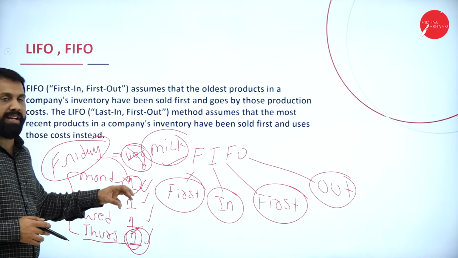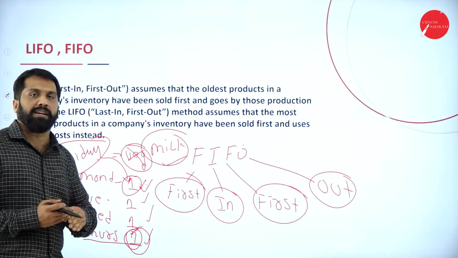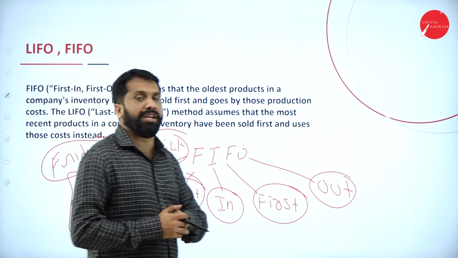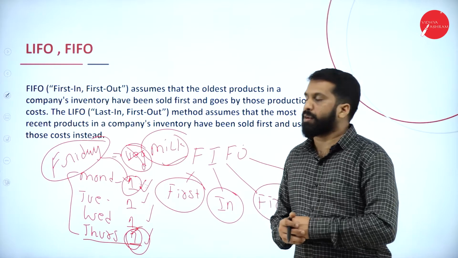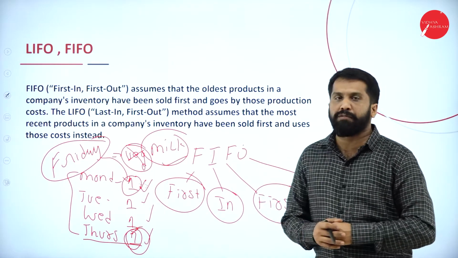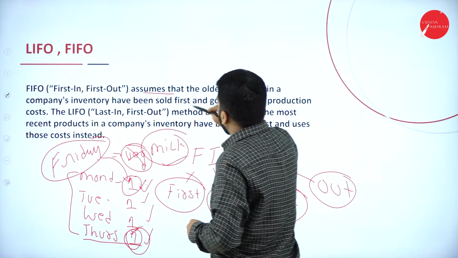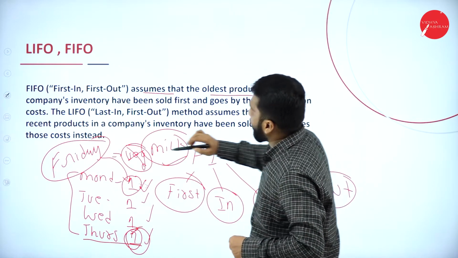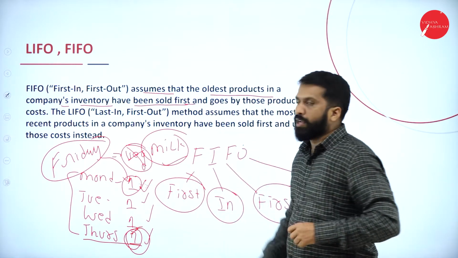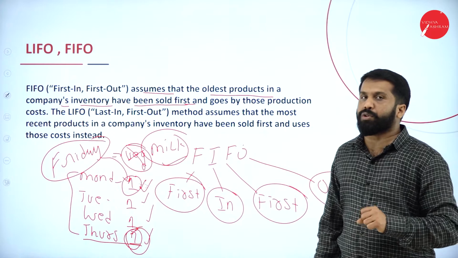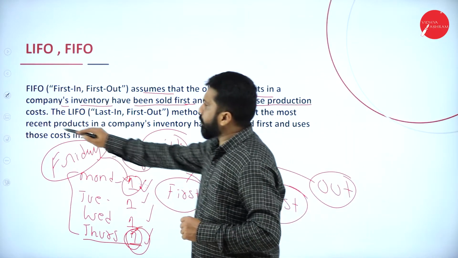FIFO applies only for your vegetable items. There are a few kinds of items which are perishable, which are delicate, which will not last for a long period. So then we go for the FIFO method. Now we'll go for the meaning. First in, first out assumes that the oldest product in the company's inventory is sold first. The oldest one will be sold first and goes by those production costs.